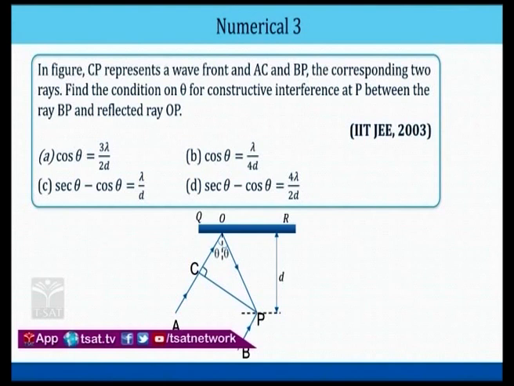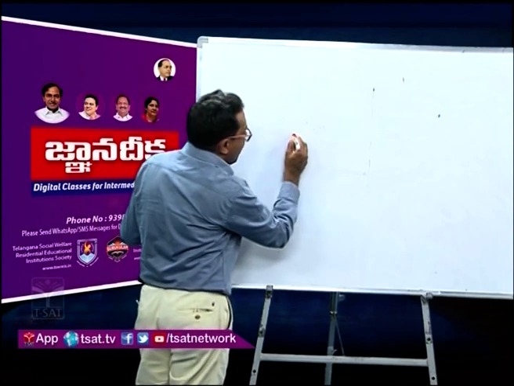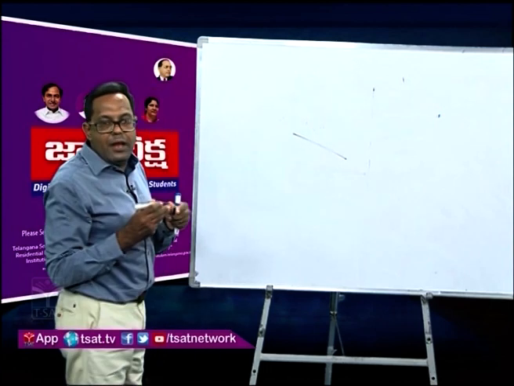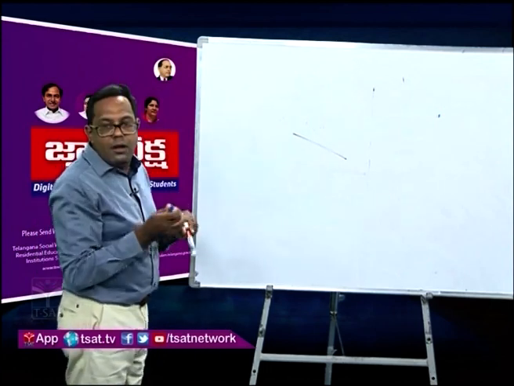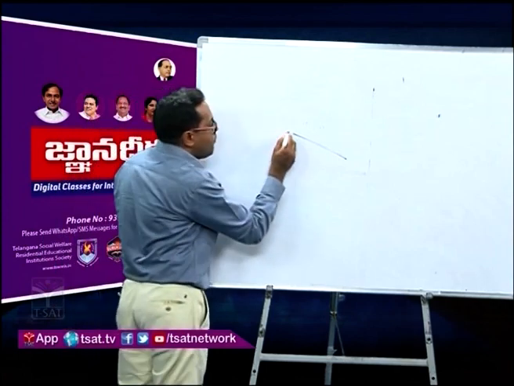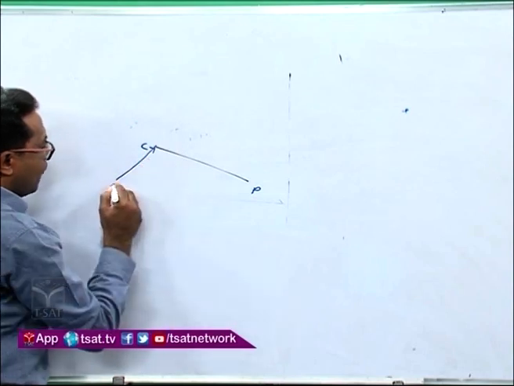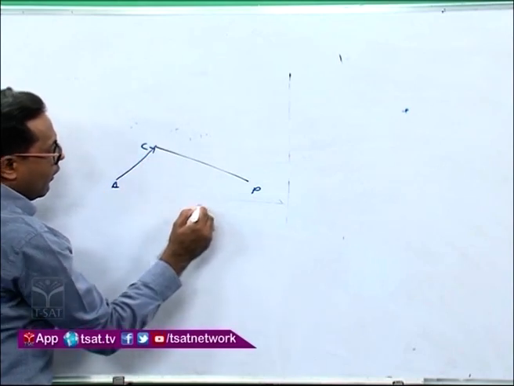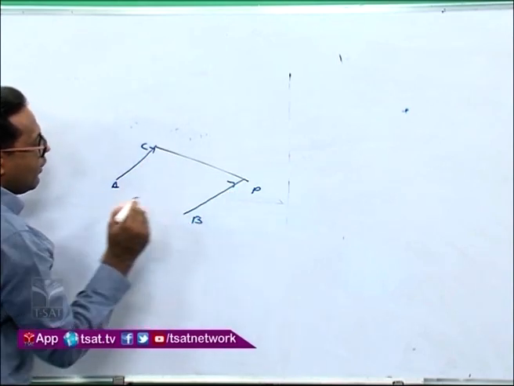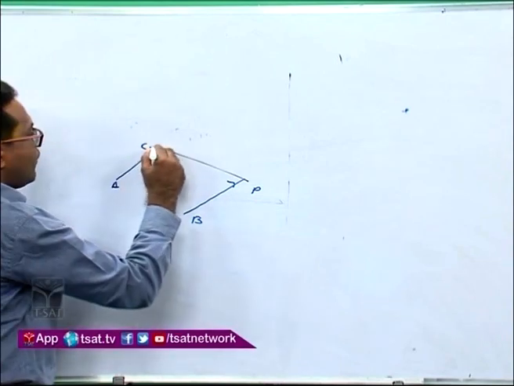Okay, now, so we have what I have given. They have given you one plane wavefront. This plane wavefront they have given you as CP. Okay, there are two rays. One ray is AC. Another ray is BP. Now this ray is moving somewhat like this.